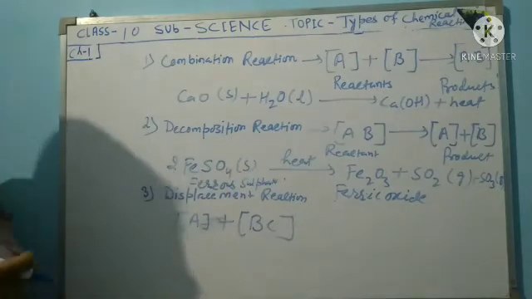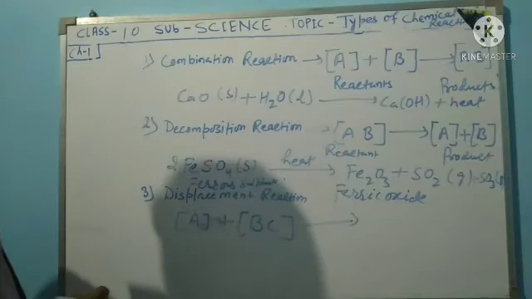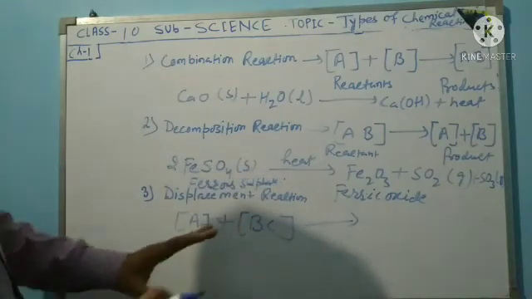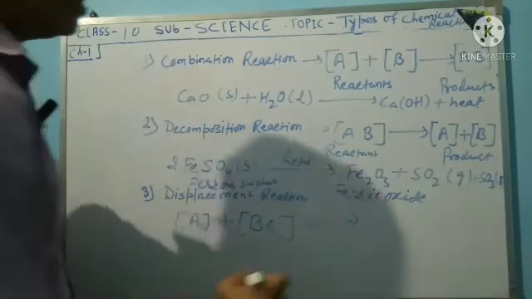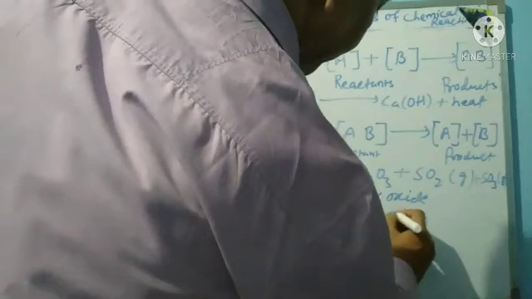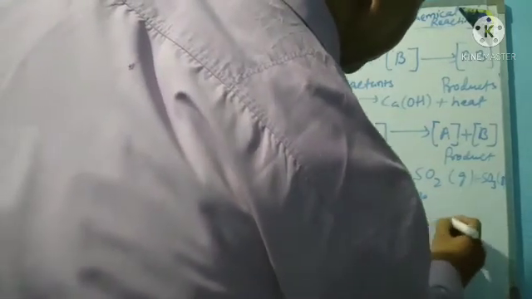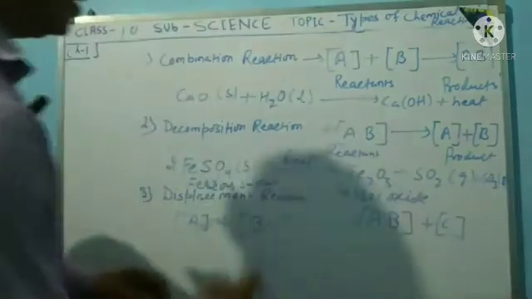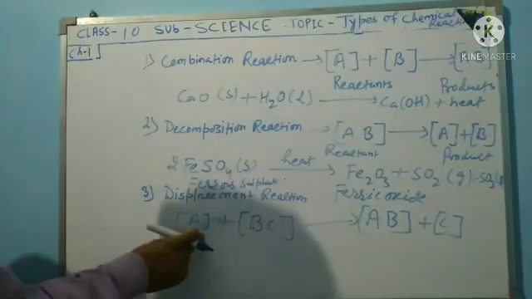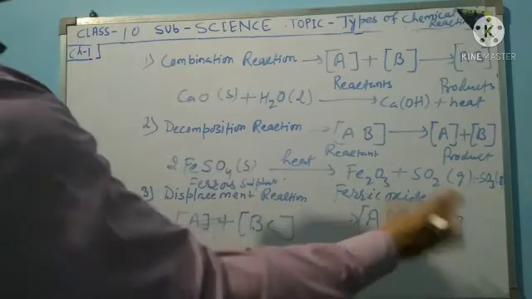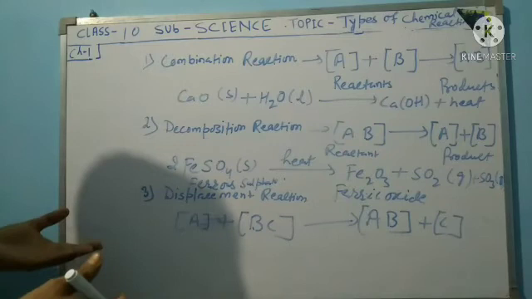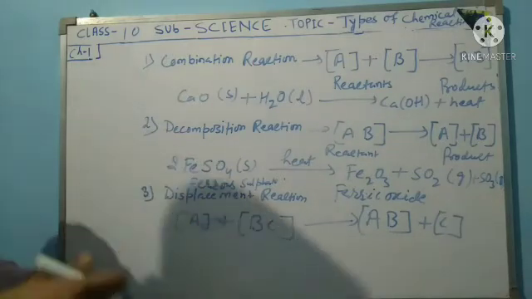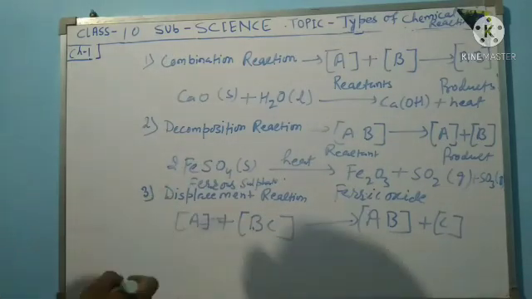As the name says, displace means a place is changed. A changes place with B, giving AC plus B. The place of B is taken by A. Displace means one element's place is changed. That is a displacement reaction.